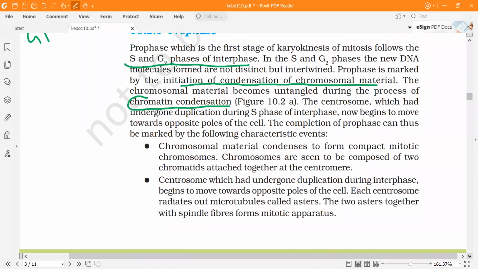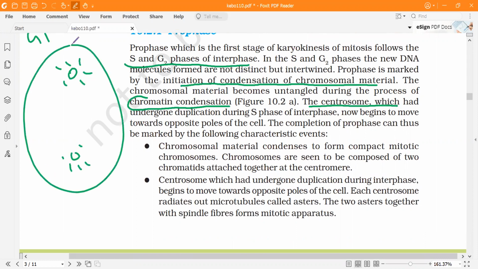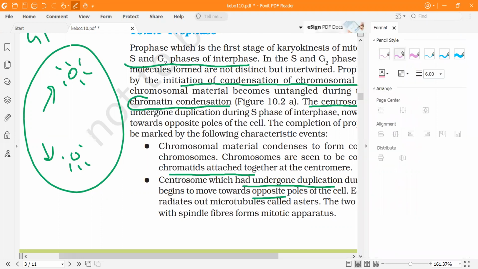Then the centrosomes will also duplicate, because as you know, centrosome contains two centrioles. These two centrioles will go to the opposite ends of the cell, starting to move towards the poles of the cell. The chromatids can be seen, and chromosomes will be formed. So the centrosome will undergo duplication and move towards opposite poles, as I have explained. And then it will form the spindle fibers. Spindle fibers will be formed like this from the centriole, as you know.